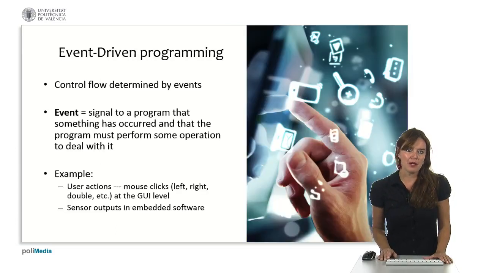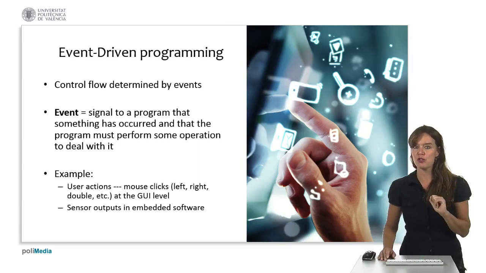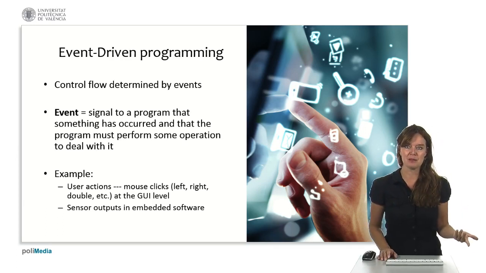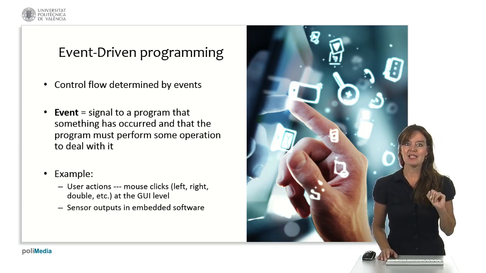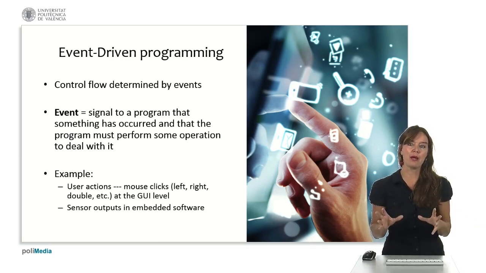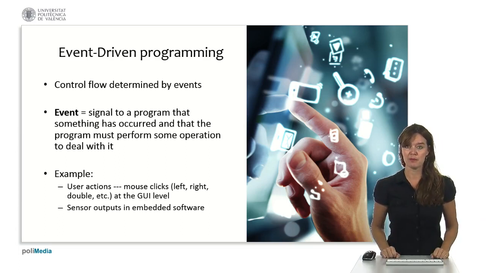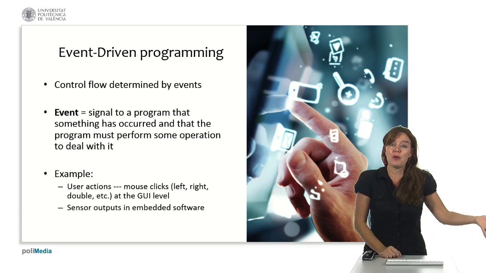There is another programming paradigm, which is called event-driven programming. Here the control flow is not determined by control flow structures, but by events. An event is a signal to a program that something has occurred, and it indicates to the program that it has to deal with it by doing some operation. So, for example, user actions.